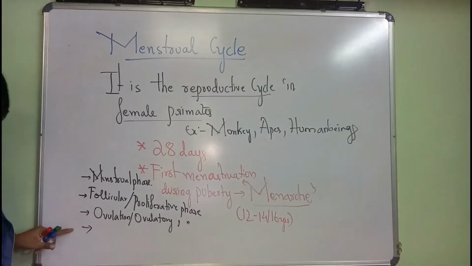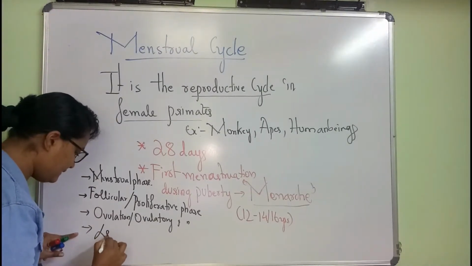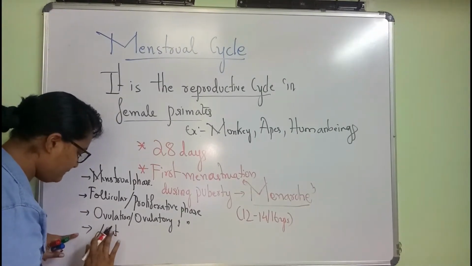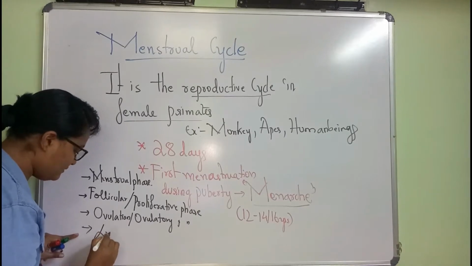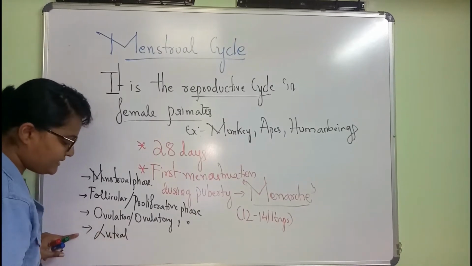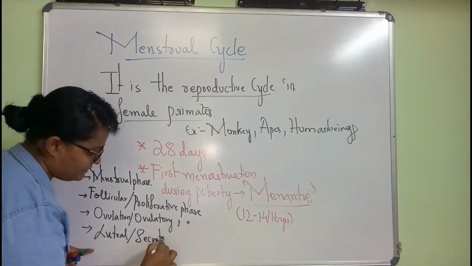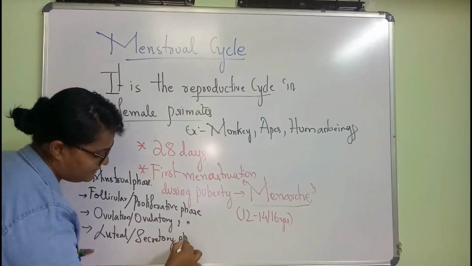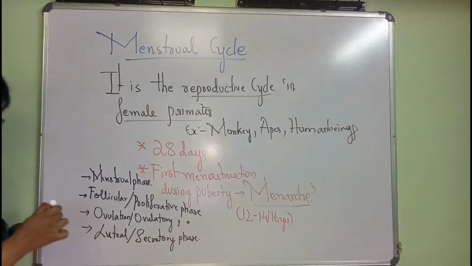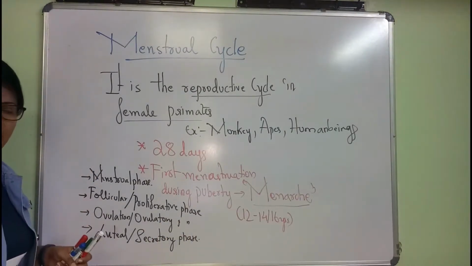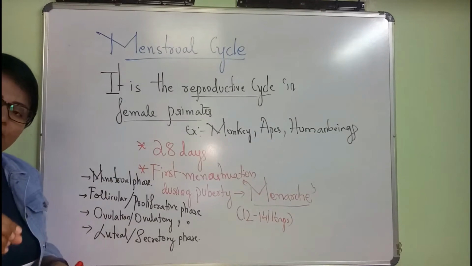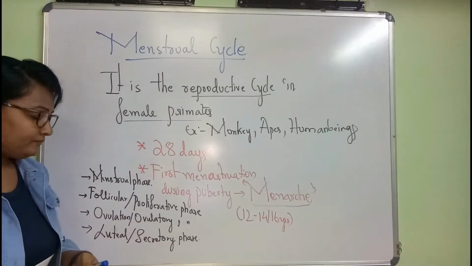Okay, and the last phase is luteal or secretory phase. So these are the 4 different phases happening in the reproductive cycle of female primates.